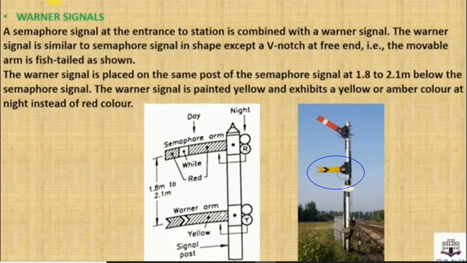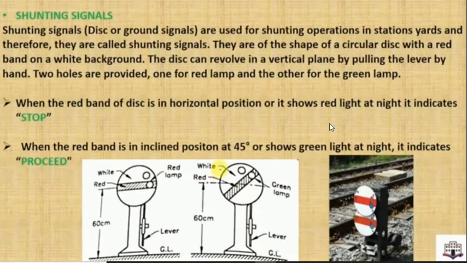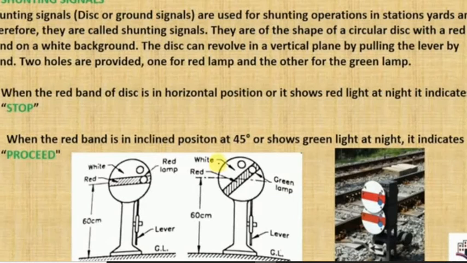So let's move to the next signal, that is a shunting signal. Shunting means the operation when the train diverges from the main track to another track. For example, this is one of the tracks, and if the train diverges from this track, from one track to another track, that is called a shunting operation. So these are the signals.